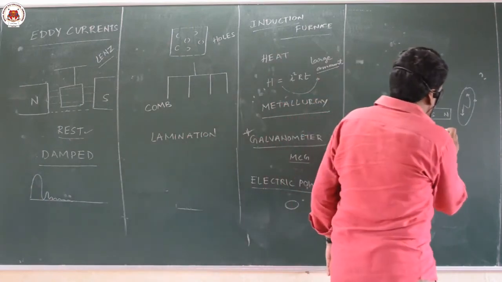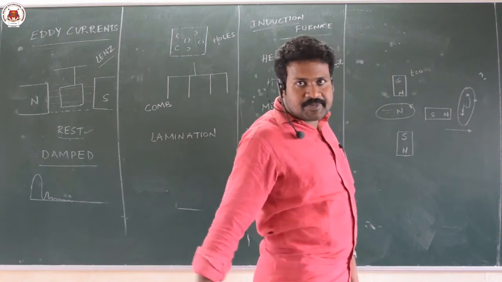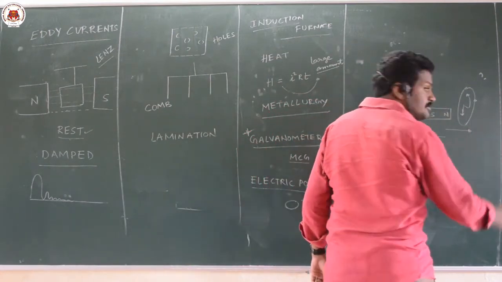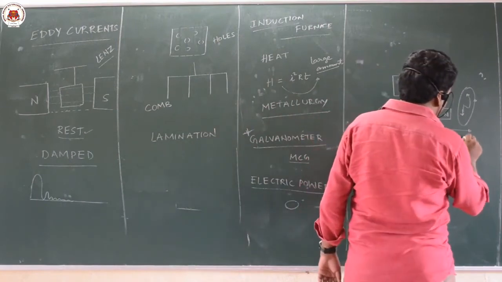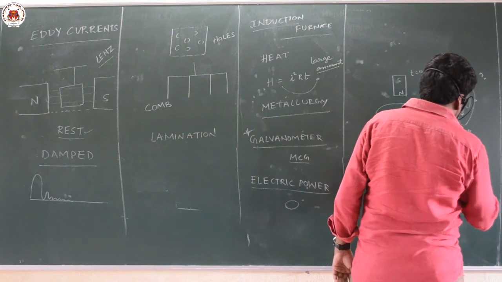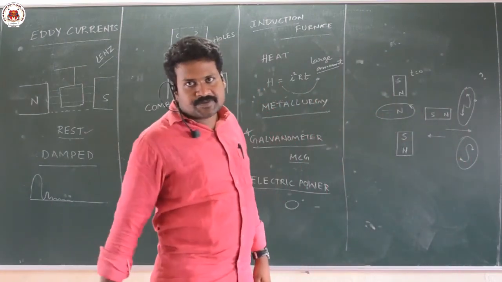When going inside, north is entering, so it has to oppose north. While coming out, north is leaving, so it will develop a south pole. Do you understand the difference between these two? That's what Lenz's law says.